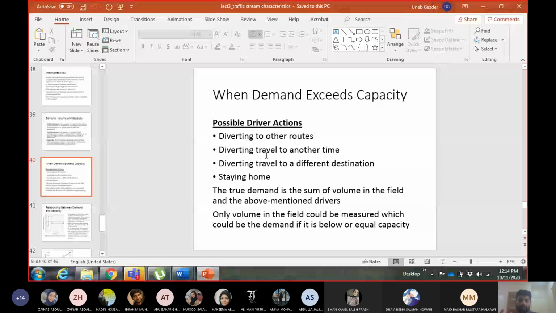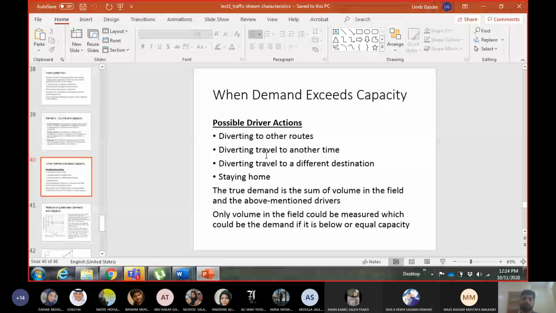1 cubic meter will go where? It will pile up on top of the cylinder, right? You will try to push it, it will not go inside, it will remain on top of the cylinder. Same thing will happen to this driver as well, who is saying, okay, the road has reached its capacity and there's no more space on that segment, but I still have to go from there. I don't have any other choice.